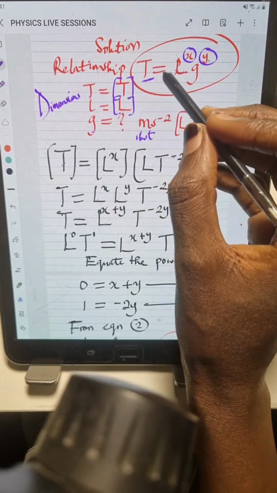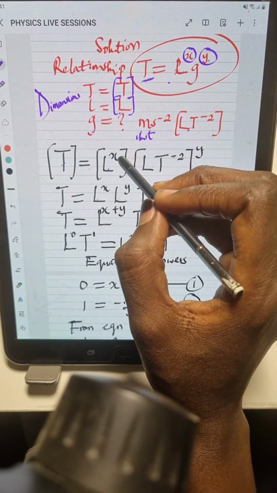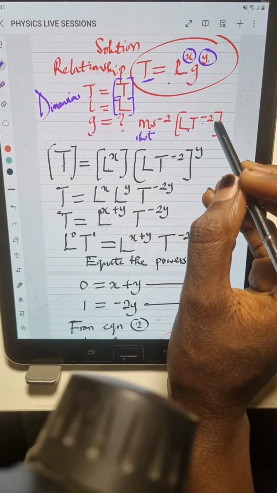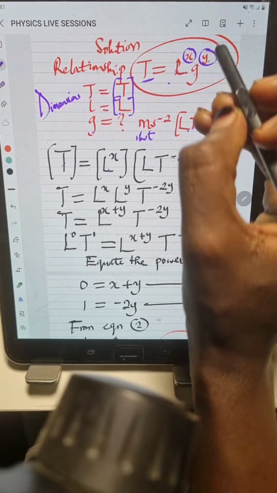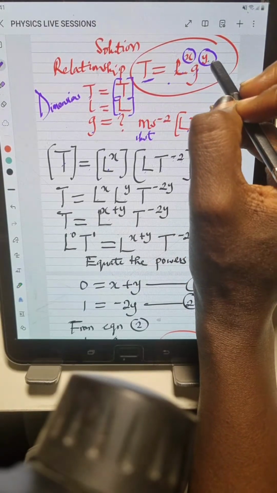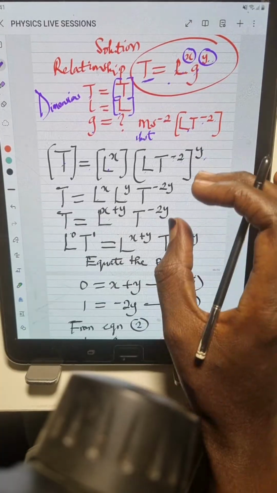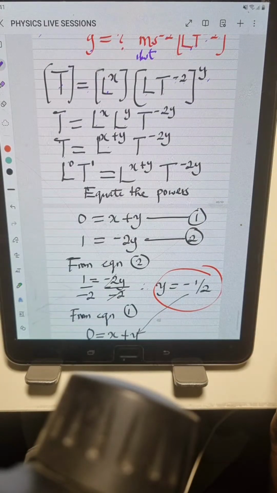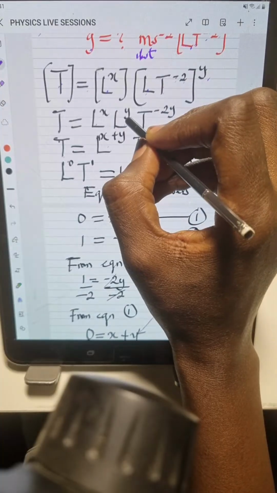So we have the L, which is this L, then the power of x. Then for g has a dimension of what? LT minus 2, which is what we have here, LT minus 2. But remember that the g has a power of y. That's why we have the y here. And this y affects all of the dimensions for what? Acceleration. So this L has a power of y. That's the next step here.